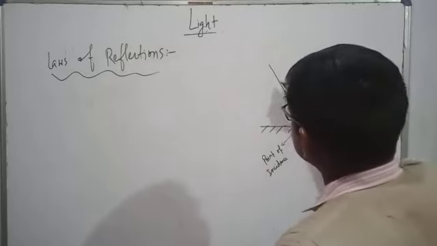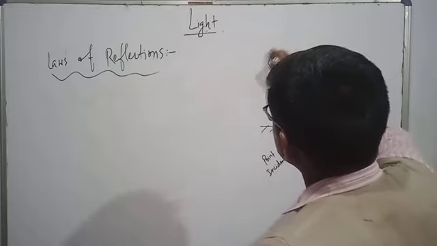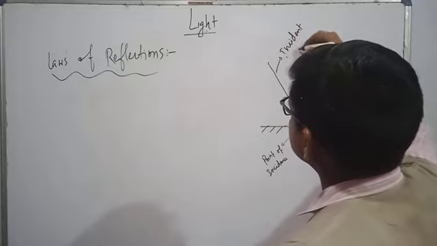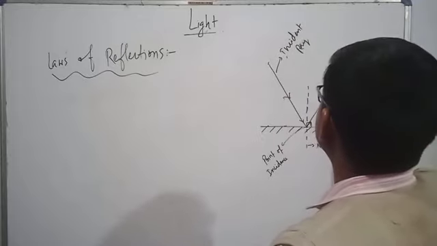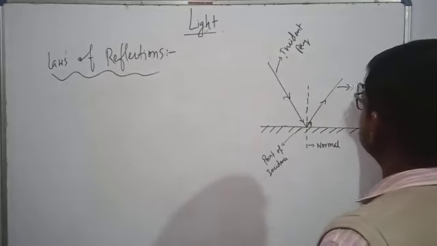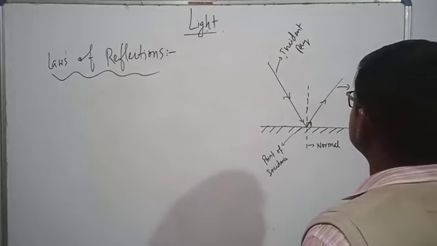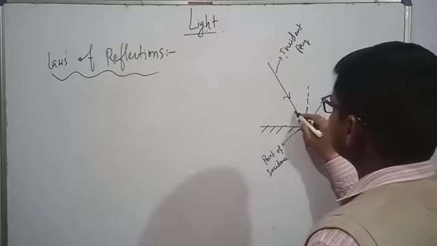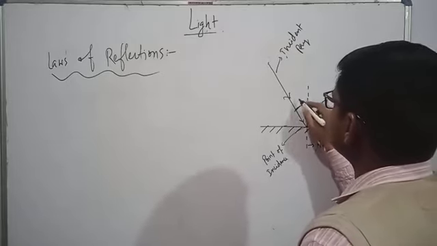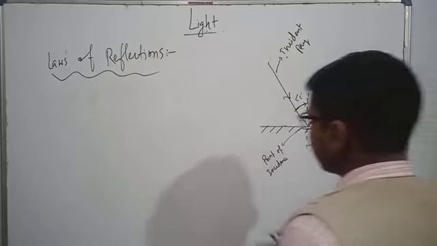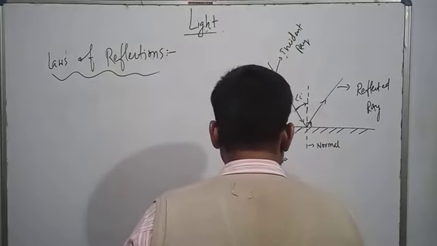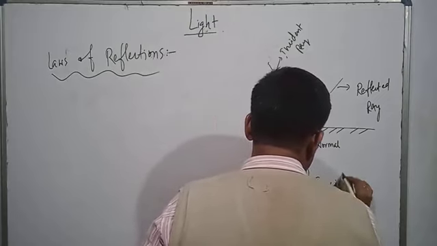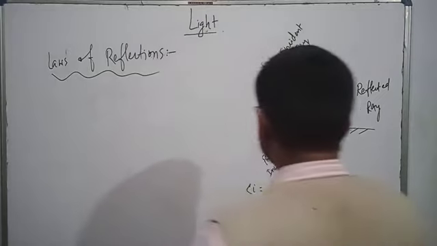The light ray that falls is called the incident ray. The light ray that is reflected is called the reflected ray. Now the incident ray makes an angle with the normal, called angle I, and angle I stands for the angle of incidence.